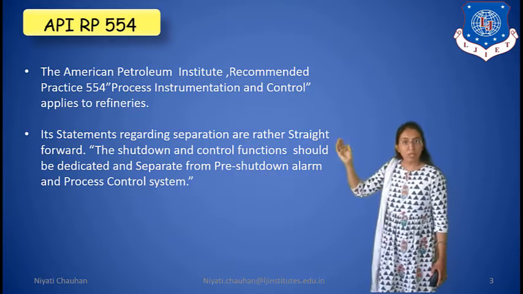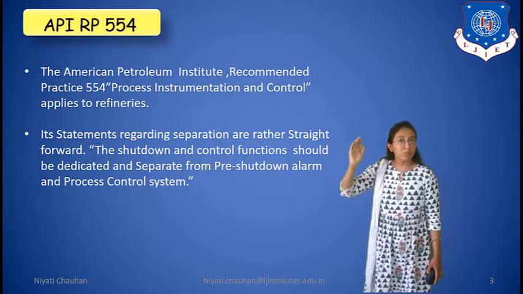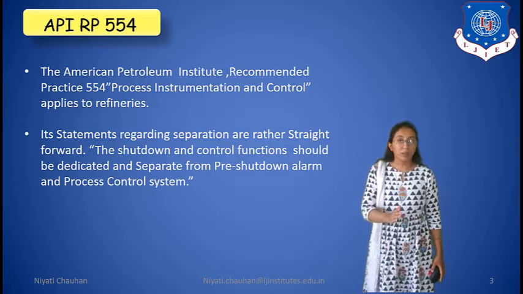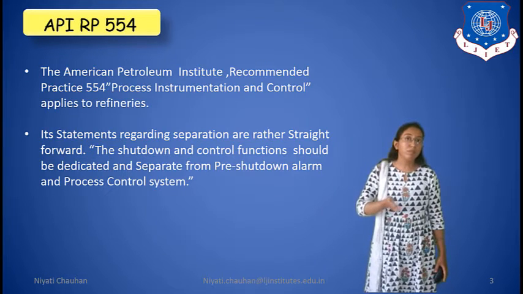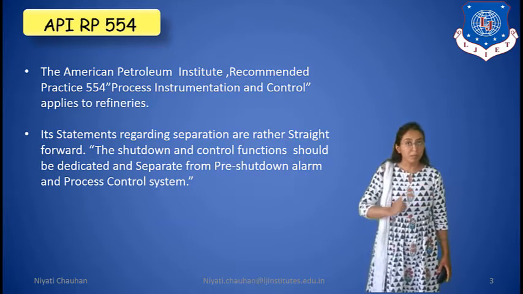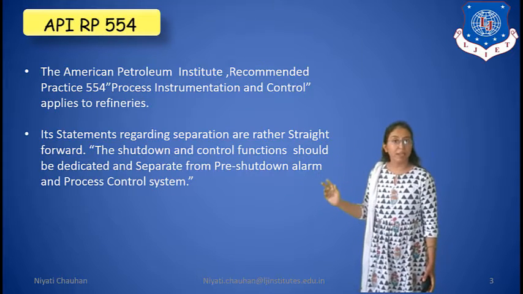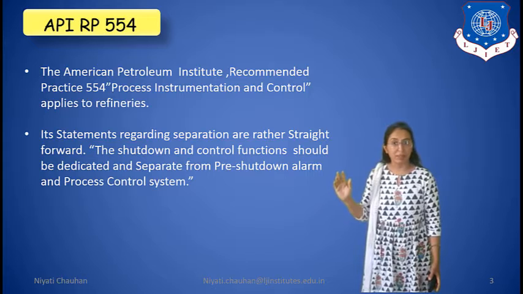Generally we use it for control purposes and also for safety purposes. So we generally use the API RP 554 standard in refineries.